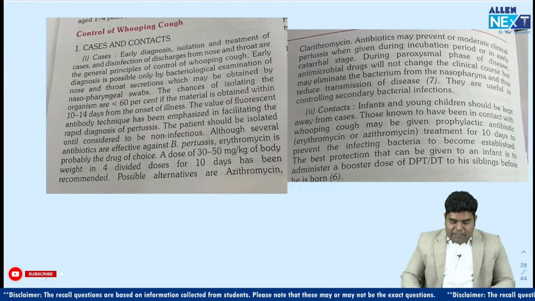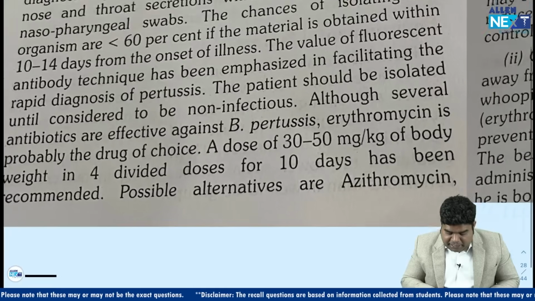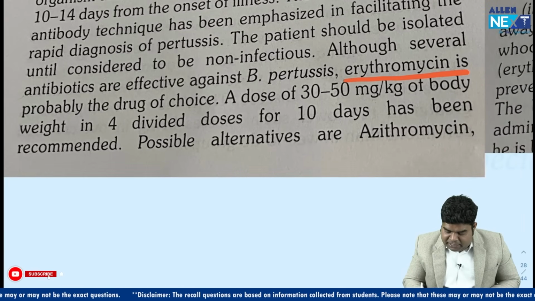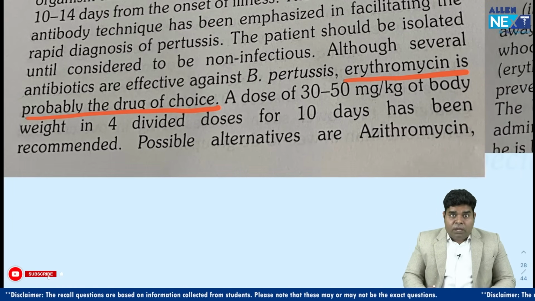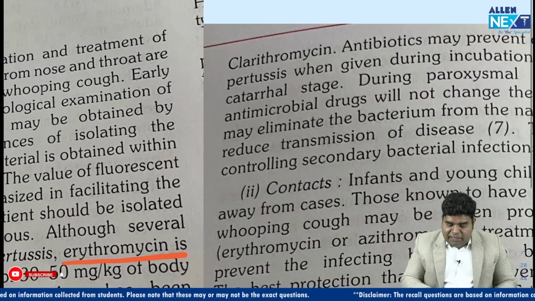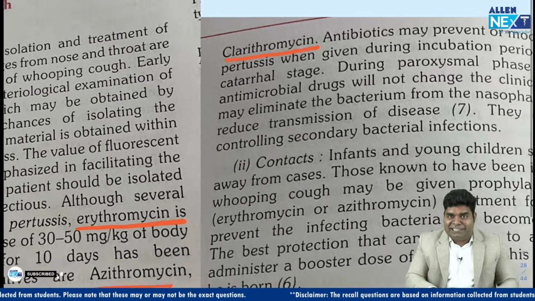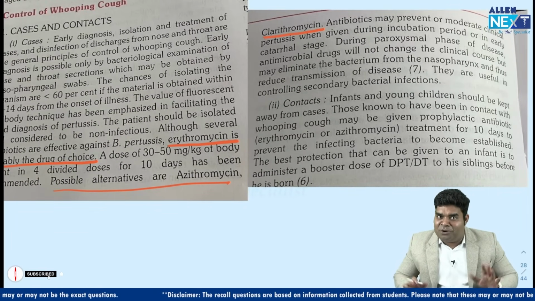Park has written that although several antibiotics are effective, erythromycin is probably the drug of choice. But possible alternatives are azithromycin and clarithromycin. So that means Park is again saying that if erythro is not given, clarithro can be correct.